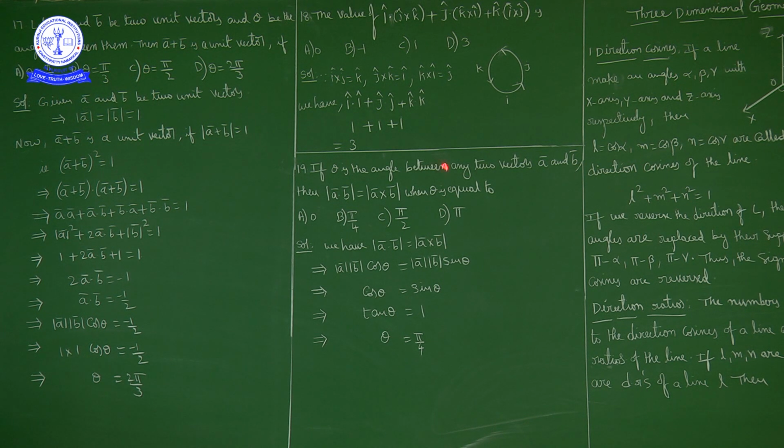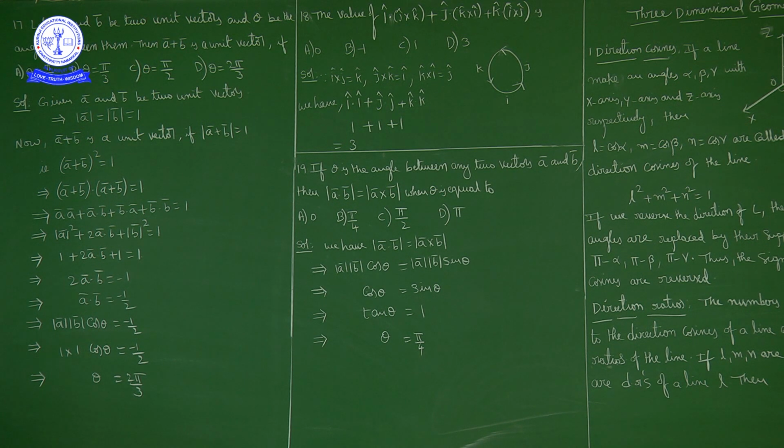If theta is the angle between any two vectors A bar and B bar, then the magnitude of A bar dot B bar is equal to the magnitude of A bar cross B bar when theta is equal to what? What is that corresponding theta?